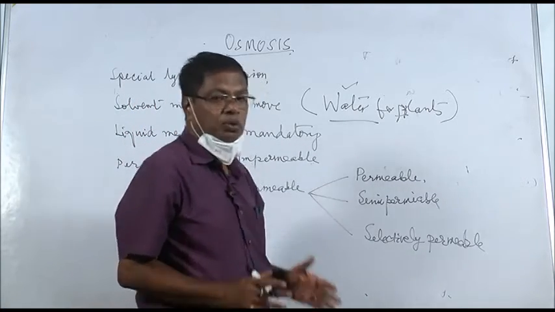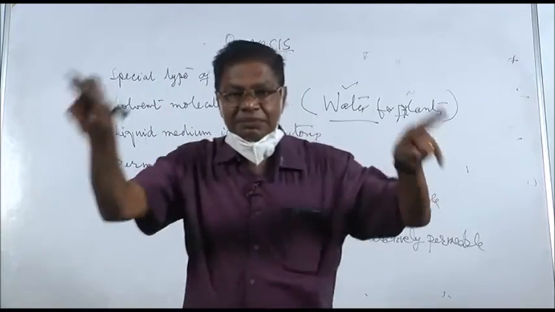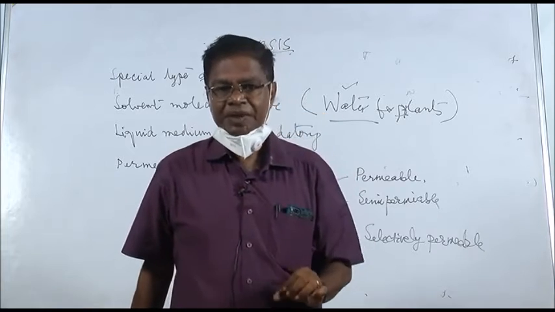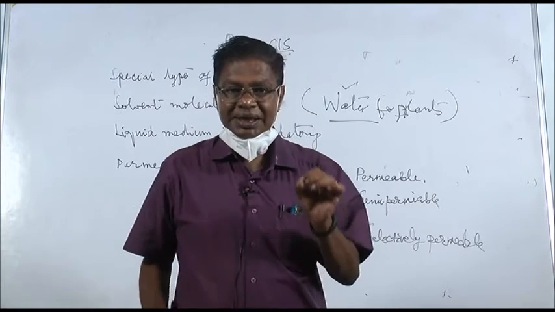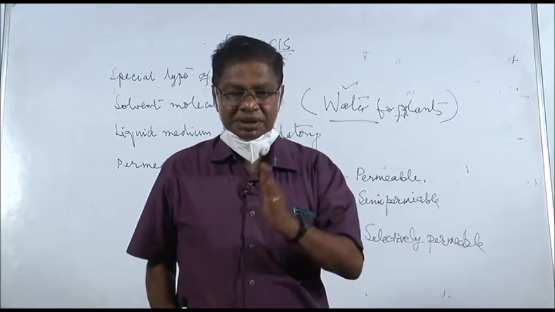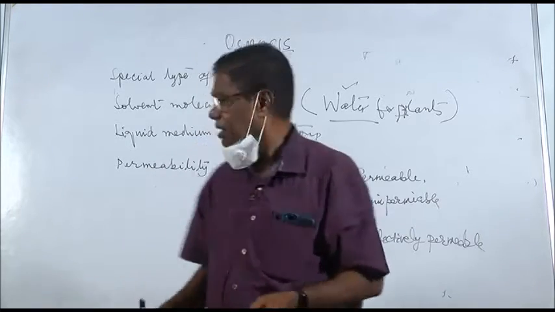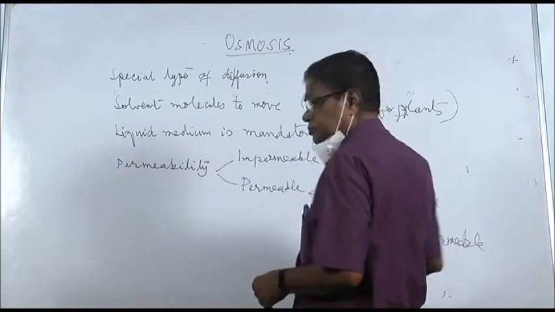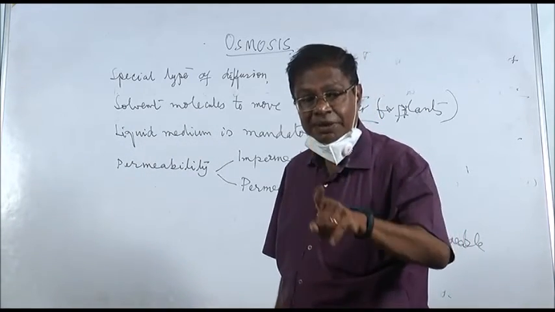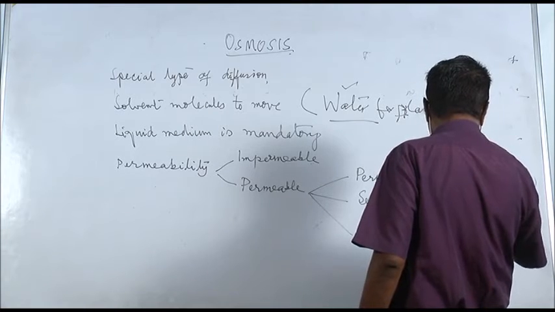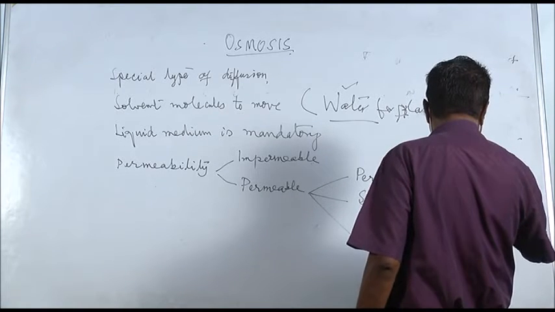Permeability means we know that a cell has a membrane outside which we call as plasma membrane. The plasma membrane allows something to pass in. If it allows everything, any membrane, it is permeable. It is semi-permeable only solvent.